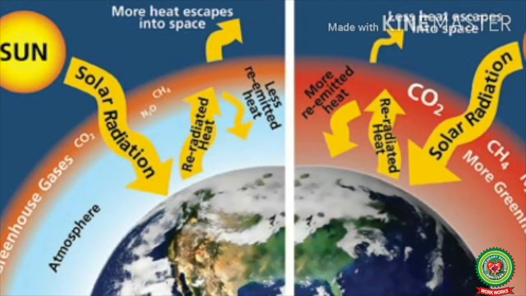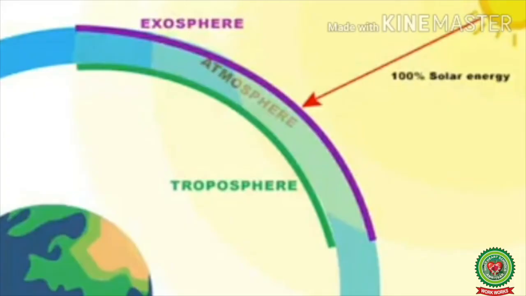With the word heat budget, we can easily relate that it is referring to the balance between heat absorbed by the earth and outgoing heat escaping it in the form of radiation, and if this balance is disturbed, then earth would get progressively hotter or cooler with each passing year. Now let's understand it with an example. Let's assume that the amount of incoming solar energy at the top of the atmosphere is 100%, which means 100% of the sun rays are hitting the exosphere.